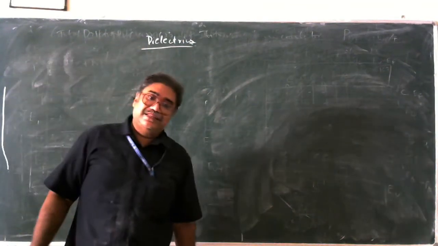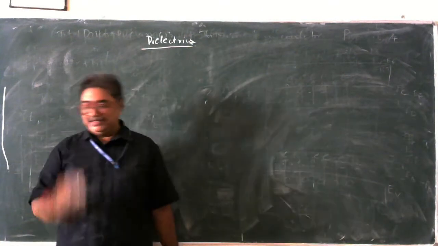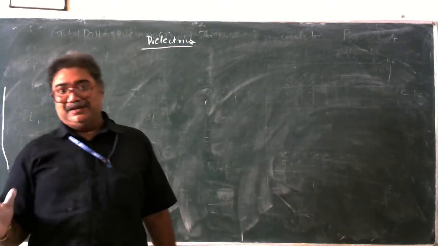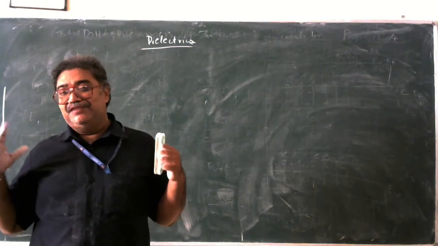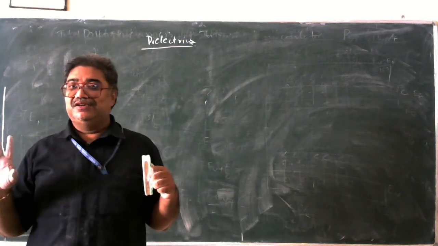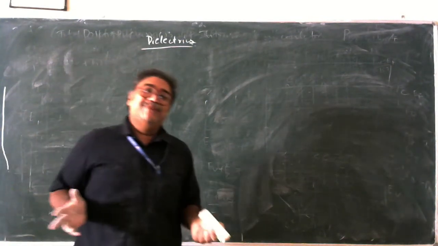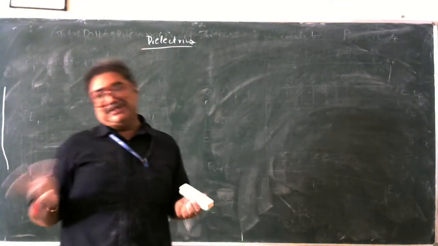Right. Let us start once again from simple basics. How exactly is matter classified? Or how exactly do we want to define the universe? The universe is made up of only two things. What is it? Matter and energy. And how is matter classified? Matter is classified into solids, liquids, and gases.